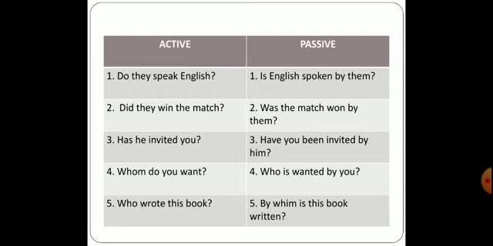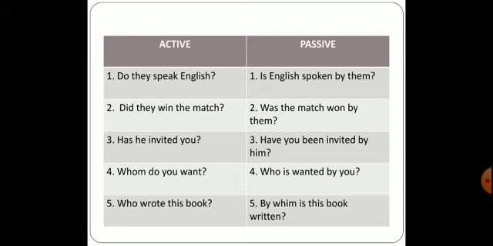Now did is always used in past tense. So as a singular match is there, we use was over there. So the sentence will start with was the match. The match will become the subject. So, was the match won by them? They changes into them. By is compulsorily used.